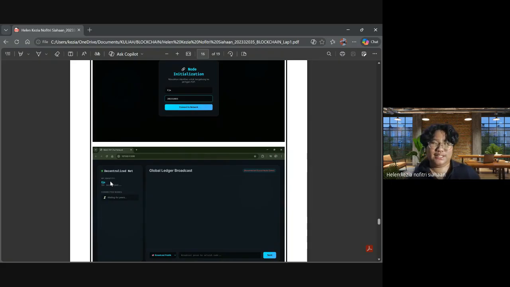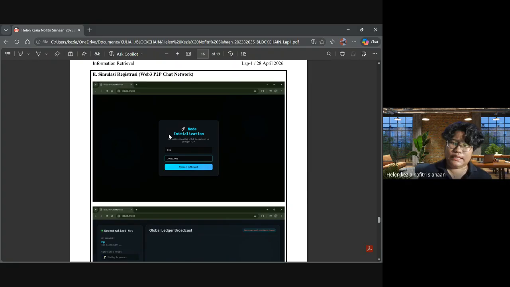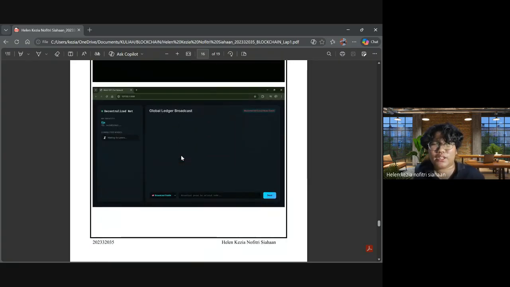The password is already hashed, and it is made secure to enter the global ledger broadcast. Here, we know that the user can be different, but the data needs to be valid. It makes you feel secure when you open this website.